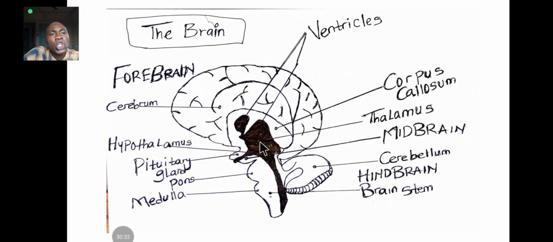All right, so then the midbrain. Midbrain is just a connection between the forebrain and the hindbrain, or between the forebrain and the brainstem. It's located here. Look at it. This is the midbrain, and in this midbrain you have a structure called the pineal gland. It usually degenerates as one ages. The pineal gland secretes a hormone called melatonin that controls the sleep cycle. Majorly, the function of the midbrain is to control the sleep cycle.